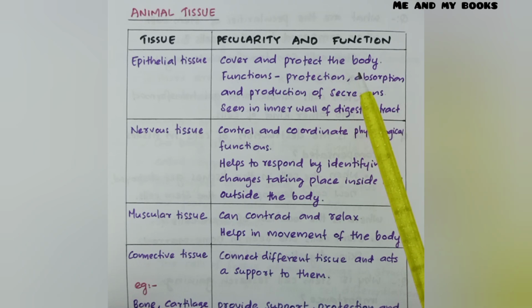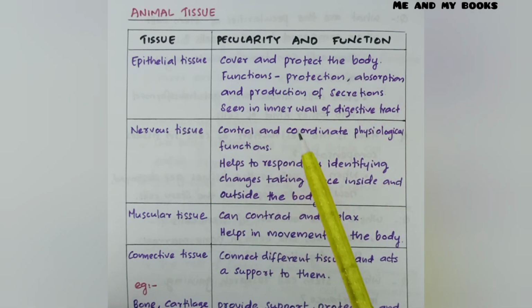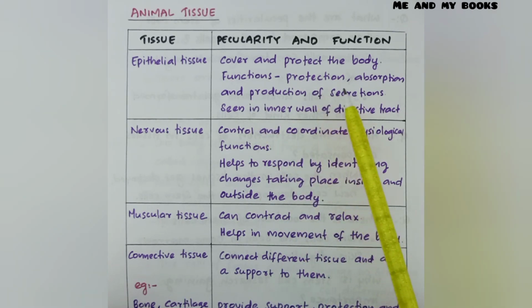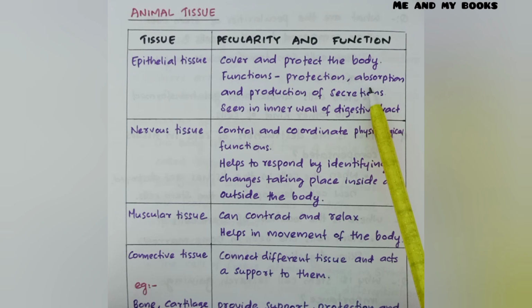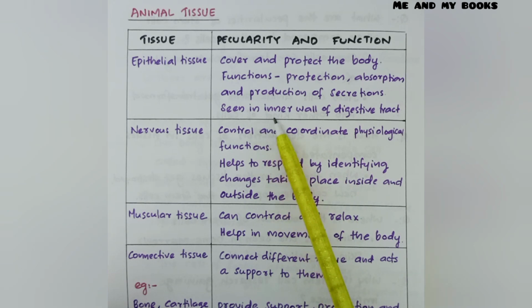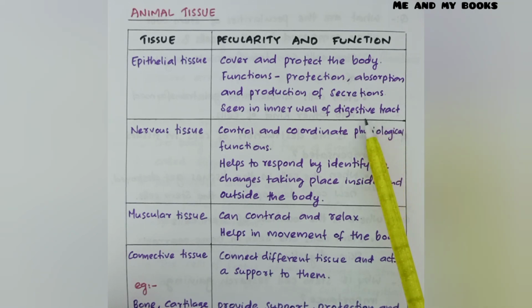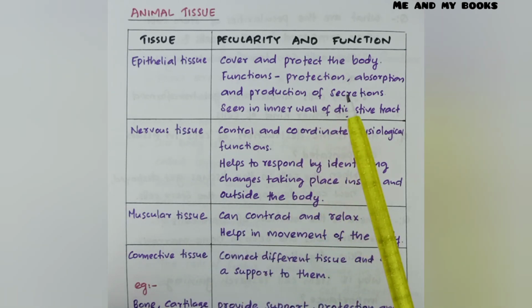And what are its functions? Epithelial tissue helps in protection and also the absorption process. It helps in absorption of substances and production of certain secretions inside our body. It is seen in the inner wall of the digestive tract. So where is the location of epithelial tissue? It is located on the surface of our body and also in the digestive tract.